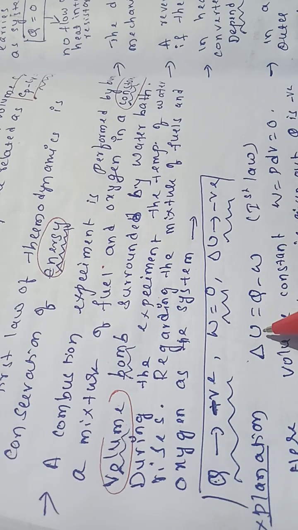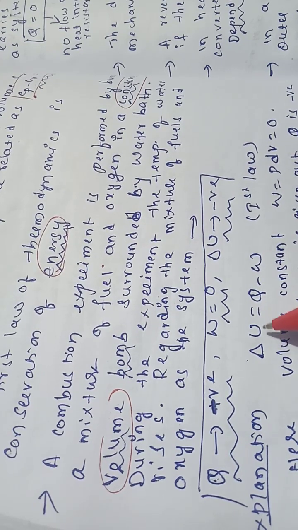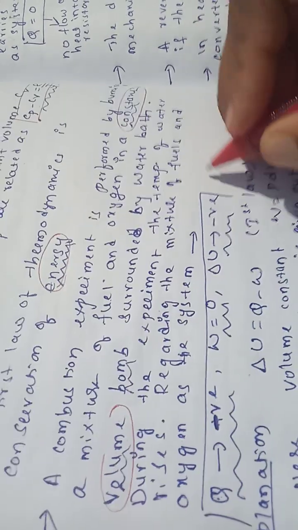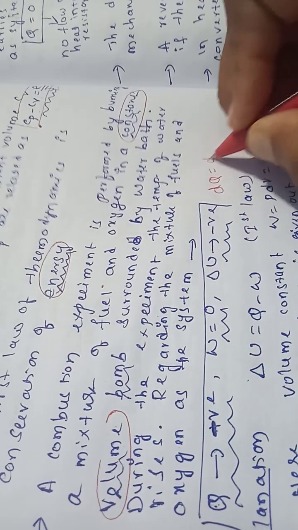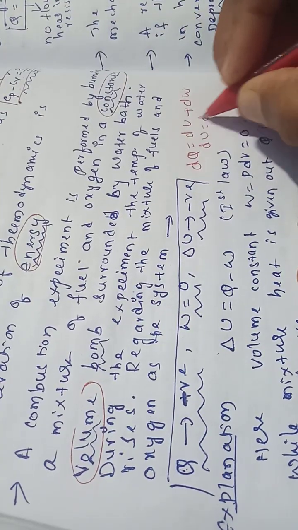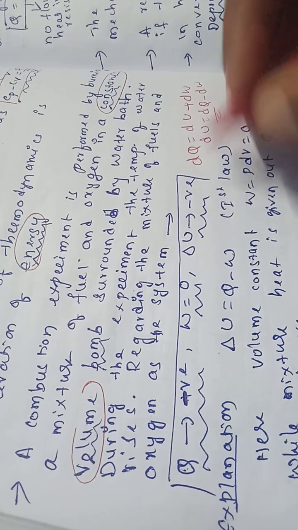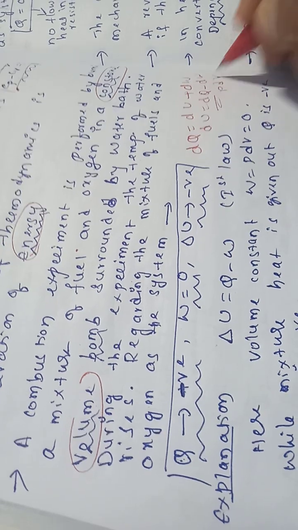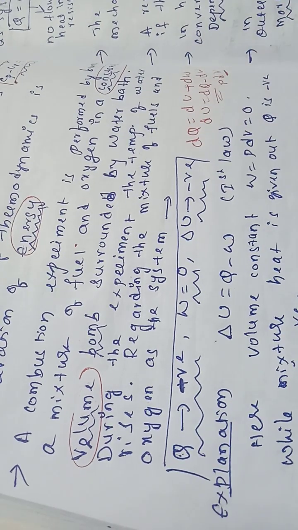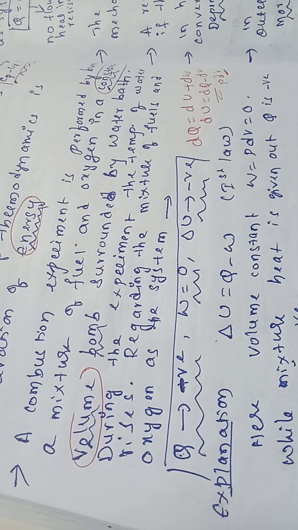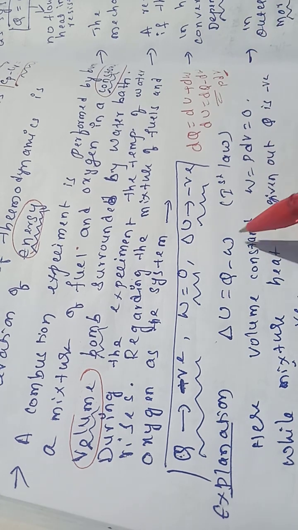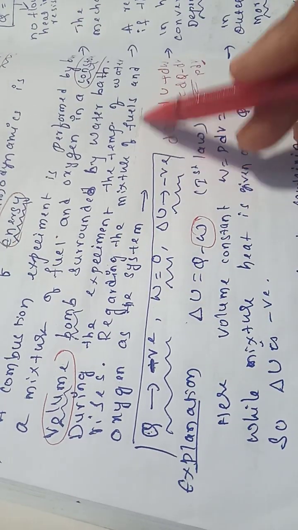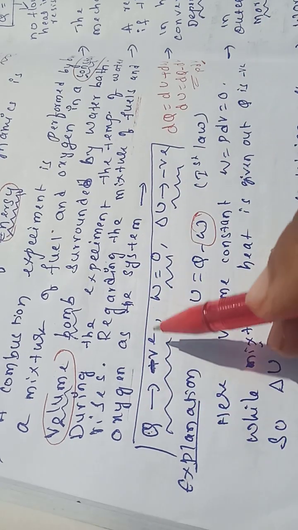Now from the first law of thermodynamics, we know delta U equal to Q minus W. Actually, dQ equal to dU plus dW, so dU equal to dQ minus dW, the same thing I wrote, Q minus W. Here W means PdV. Constant volume, he said, so dV equal to 0. So work is 0.